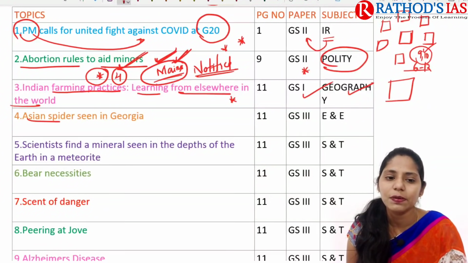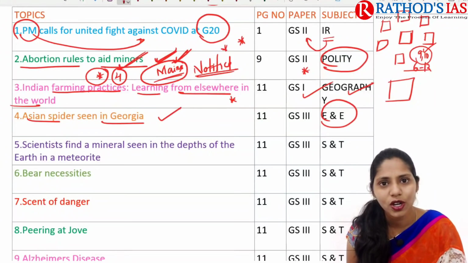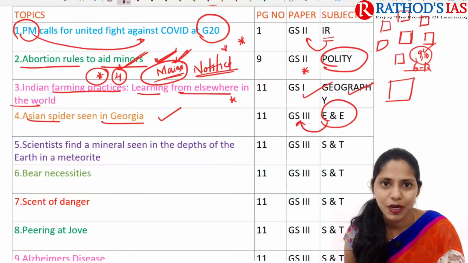And next one is Asian spiders seen in Georgia. So this topic is important from our environment and ecology which mainly comes under GS paper 3.